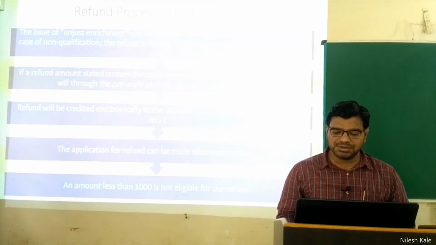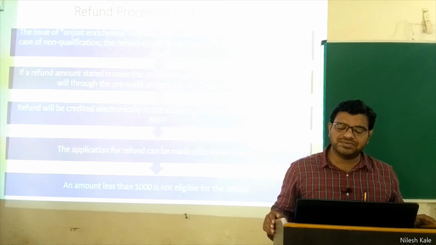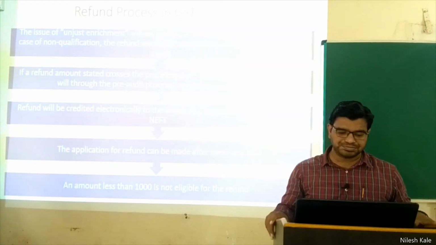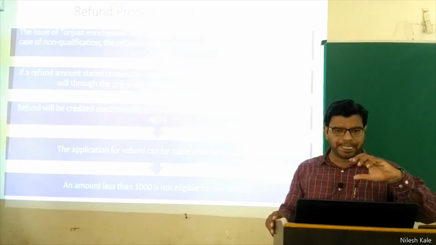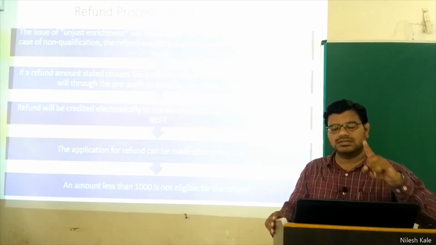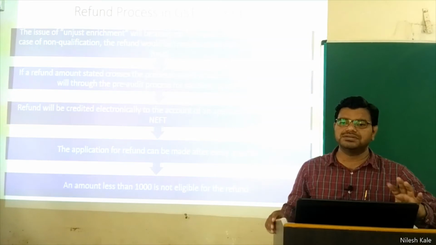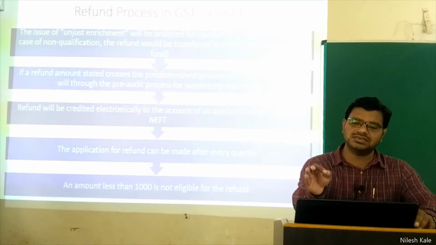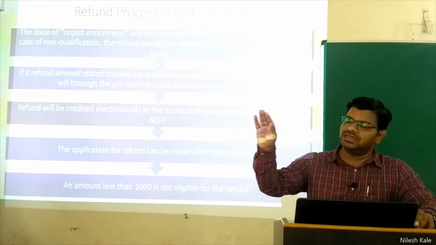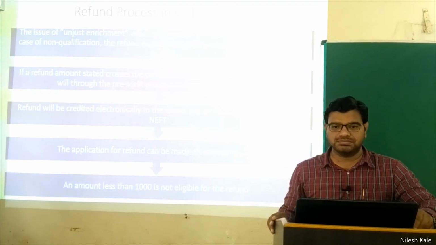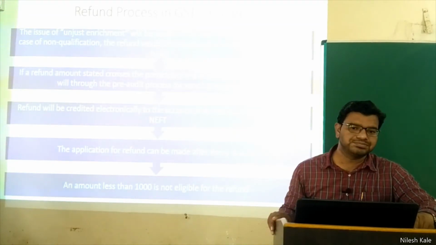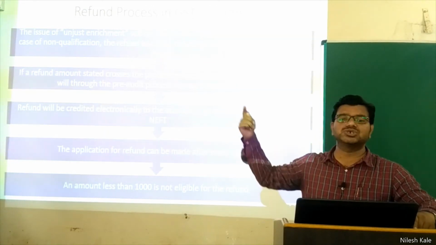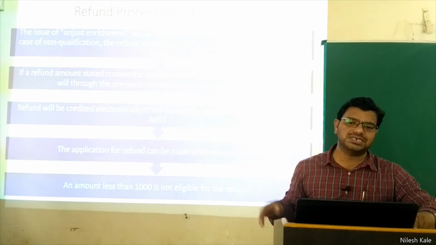What do you mean by this? CWF? Consumer Welfare Fund. See, unjust enrichment, what do you mean by this? You are the assessee. I repeat, a simple example. You are the assessee and you are filing a refund form because you think that you have paid excess amount to the government. You think it. Now government will again assess it, scrutinize it at government's level, department's level.